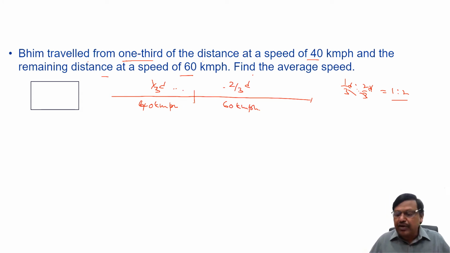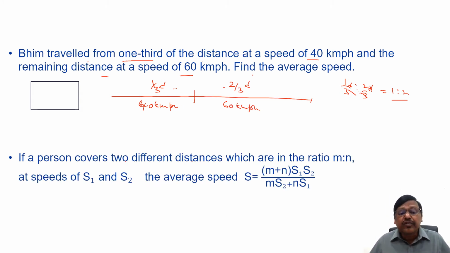For this, the shortcut formula is, if a person covers two different distances which are in the ratio m:n and speeds are s1 and s2, the average speed is (m plus n) into s1 into s2 by (ms2 plus ns1). Let me explain this. Here the ratio of the distance is 1:2 and speeds are 40 and 60.